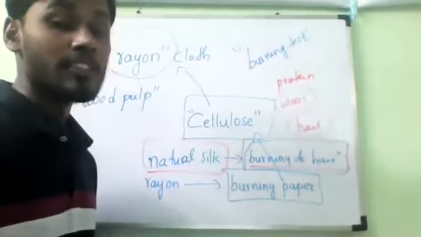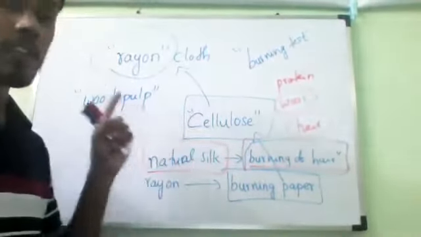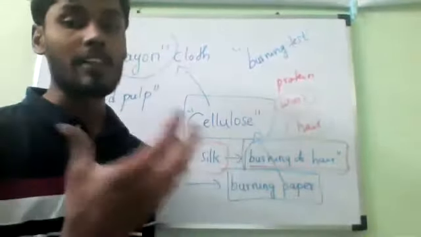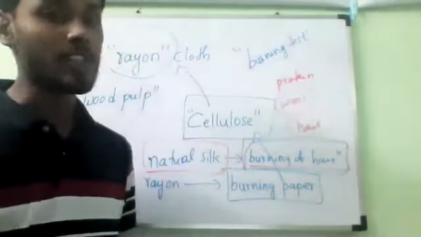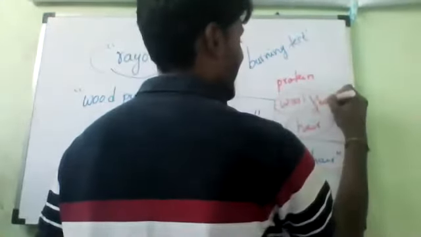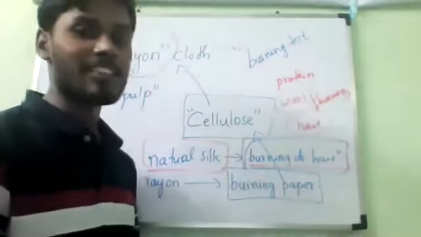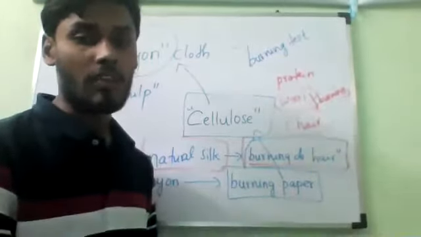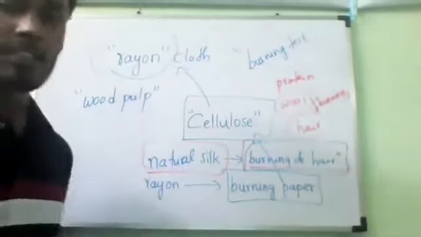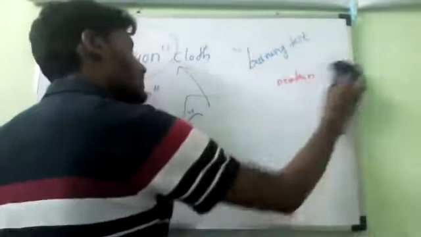That's all. So that is what you should find. Silk and wool are also made up of proteins. So a piece of wool also burns and gives the smell of burning hair. Do you understand? Natural silk and artificial silk. So I will give the notes and I will end this. Is it okay? Yes, sir. Right. Natural silk and artificial silk.